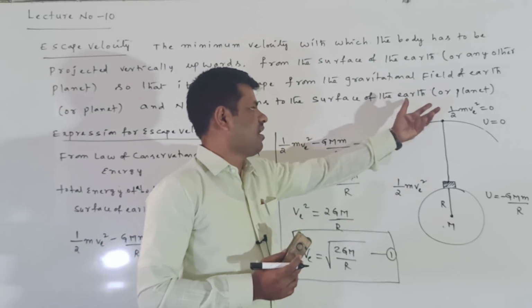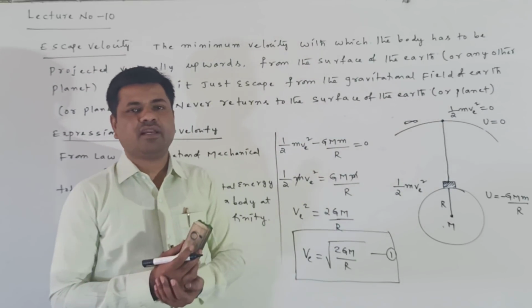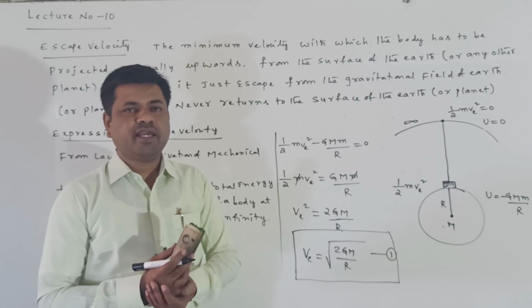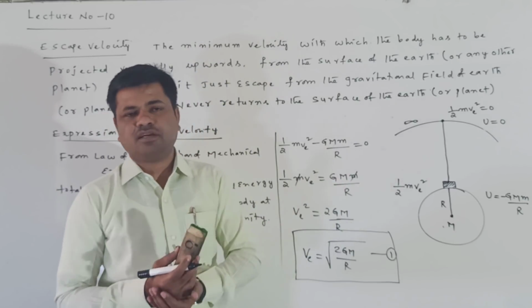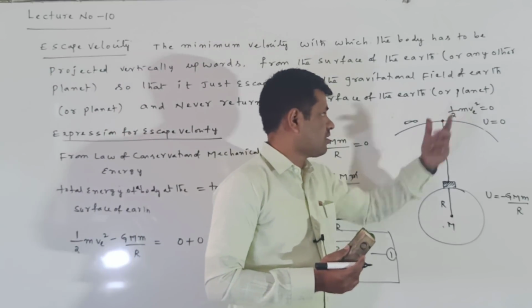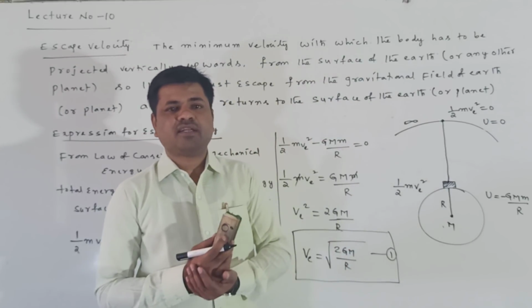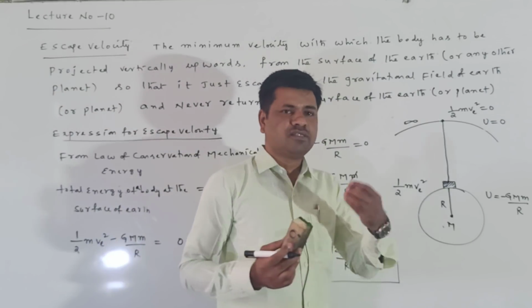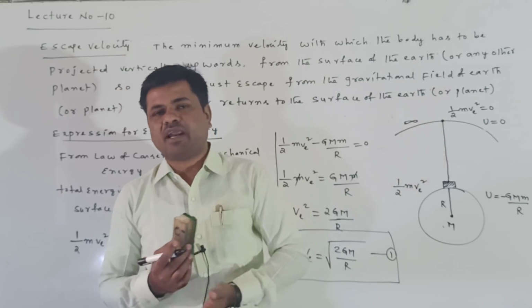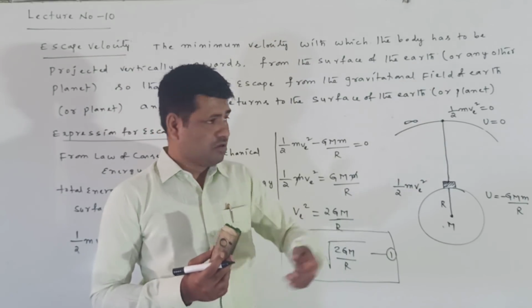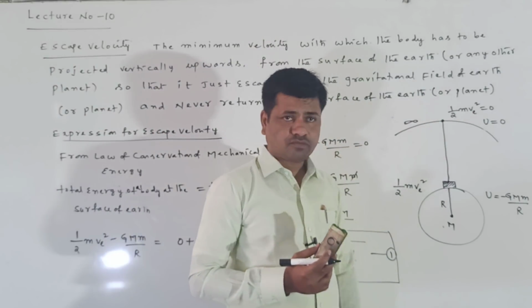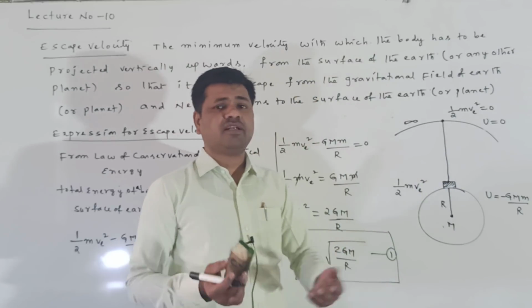When it just crosses, its kinetic energy becomes zero, meaning its velocity becomes zero. Another way to say it is that the total kinetic energy is used to escape from the gravitational field of Earth.